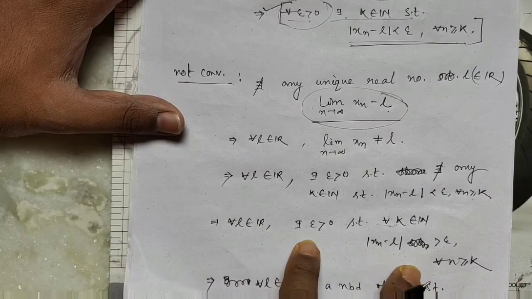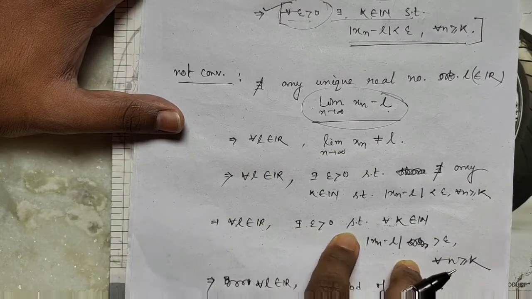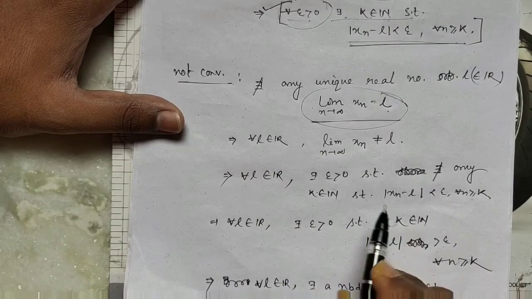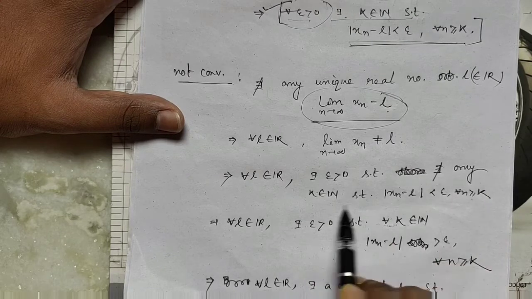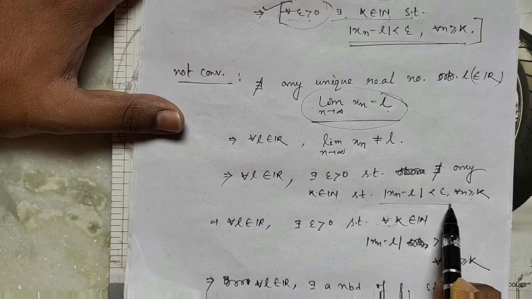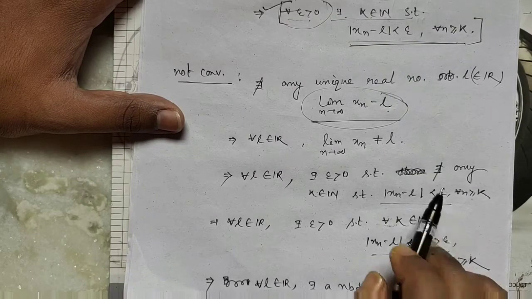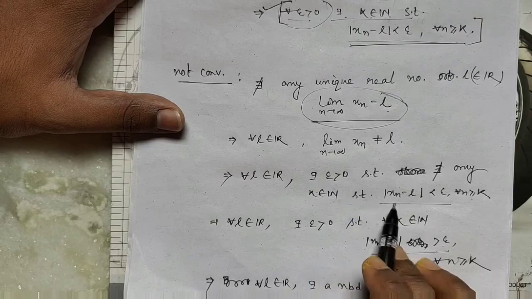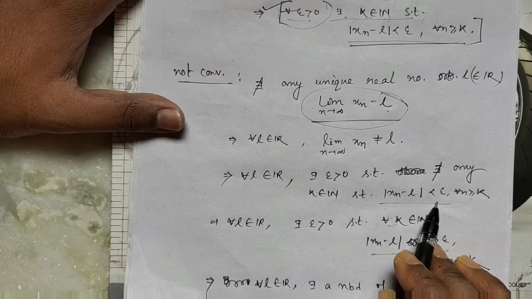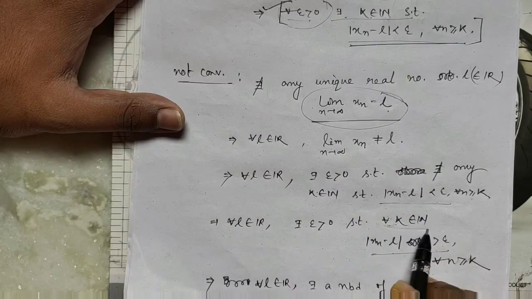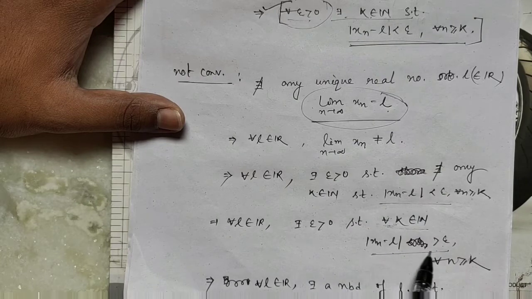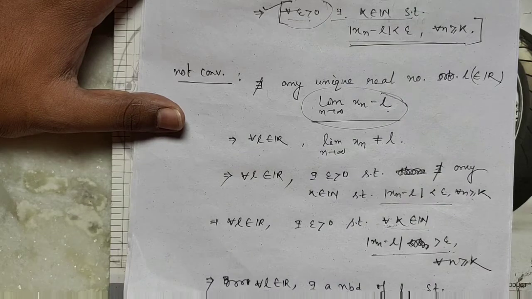Equivalently, there exists epsilon greater than 0 such that for all k belonging to N, there does not exist any k such that this is less than epsilon. So for all k, this is greater than epsilon, which actually means for all k, mod of xn minus L is greater than epsilon for all n greater than or equal to k.